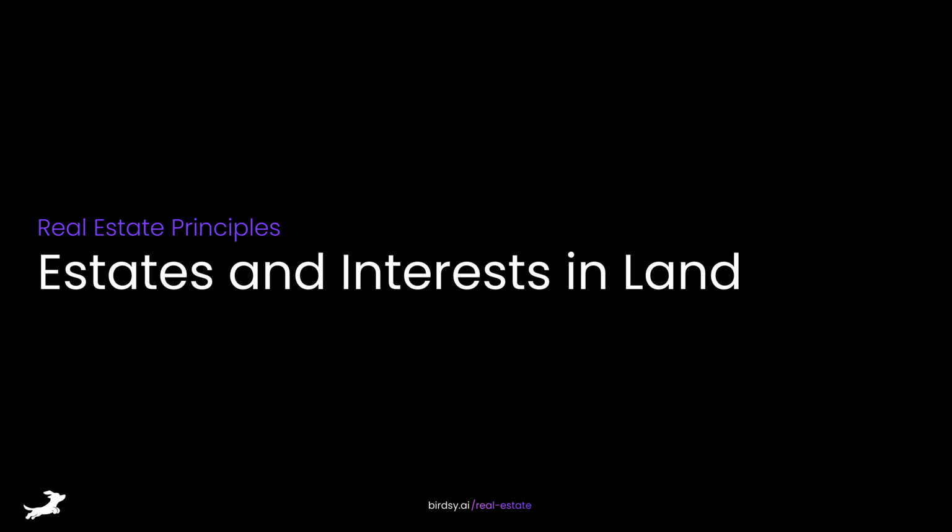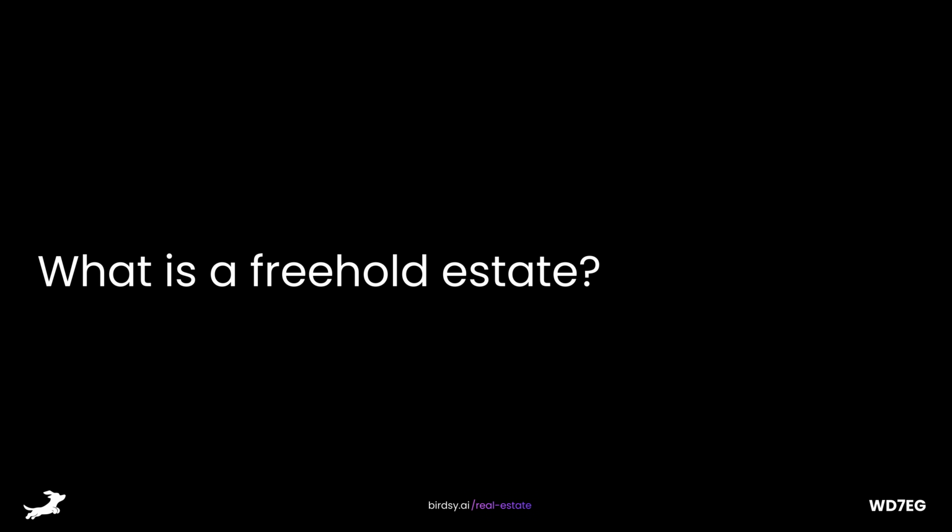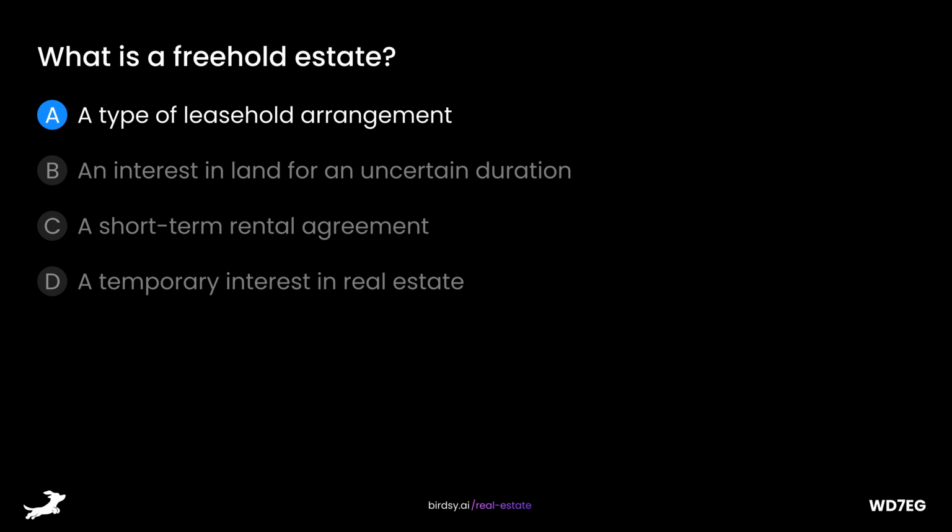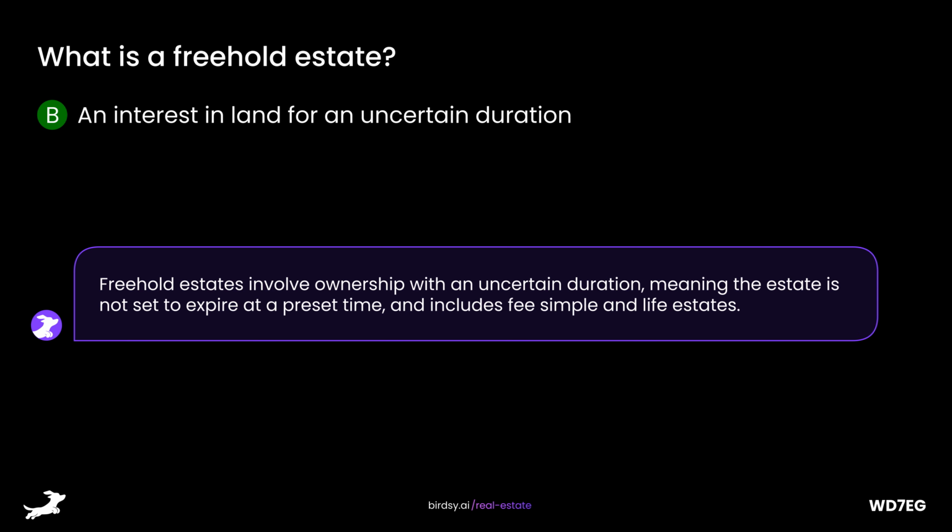Estates and interests in land. What is a freehold estate? Is it A, a type of leasehold arrangement? B, an interest in land for an uncertain duration? C, a short-term rental agreement? Or D, a temporary interest in real estate? The answer is B, an interest in land for an uncertain duration. Freehold estates involve ownership with an uncertain duration, meaning the estate is not set to expire at a preset time and includes fee simple and life estates.